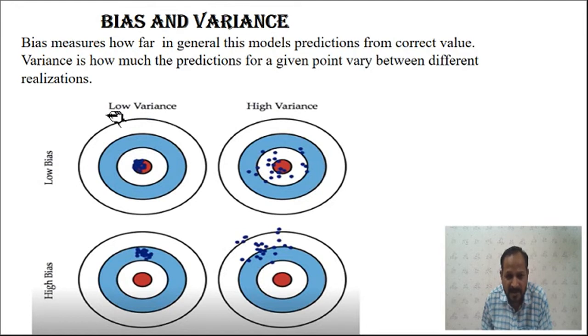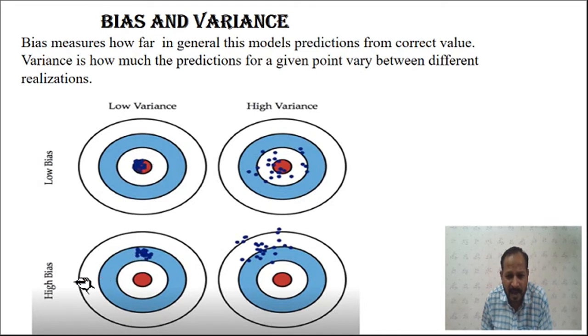Whenever you say this network has low variance and low bias, all the predicted values are equal or nearly equal to your actual value. So accuracy is very high or the error is very small. When the predicted value is the same as the actual value, this is called low bias.